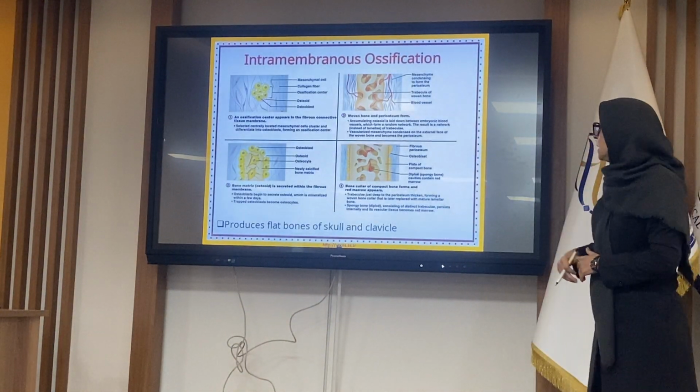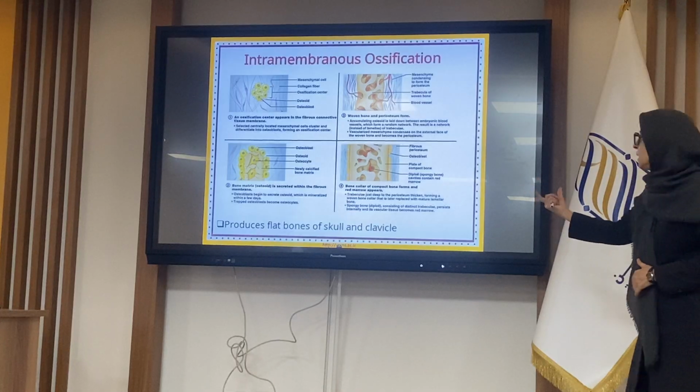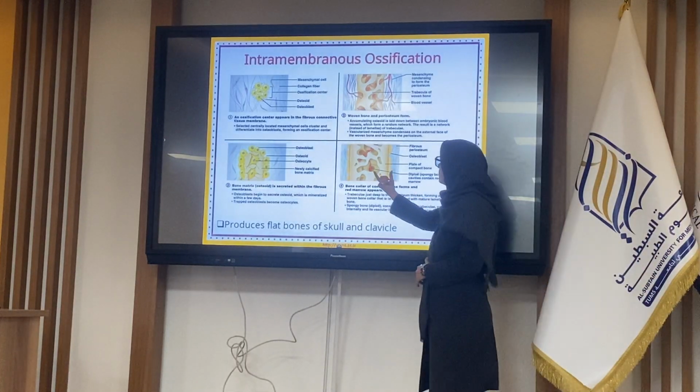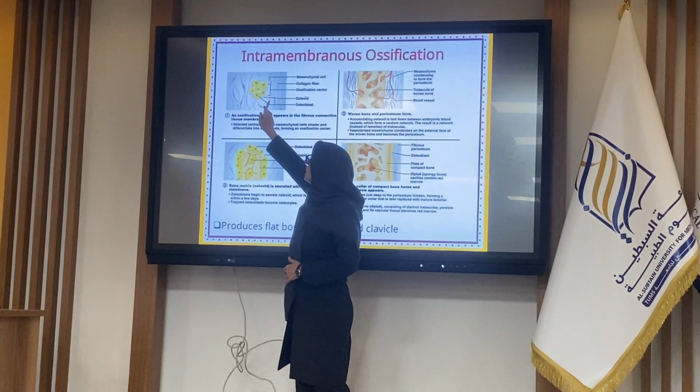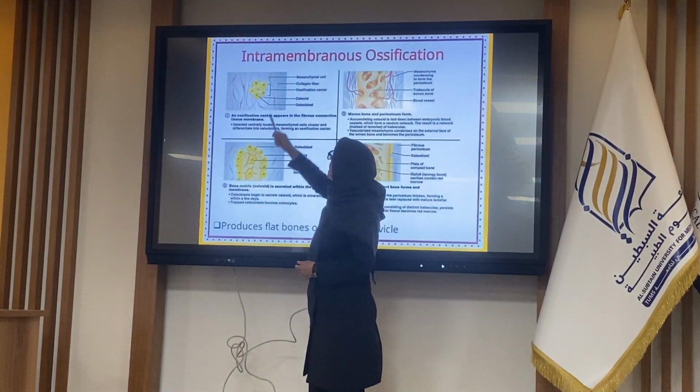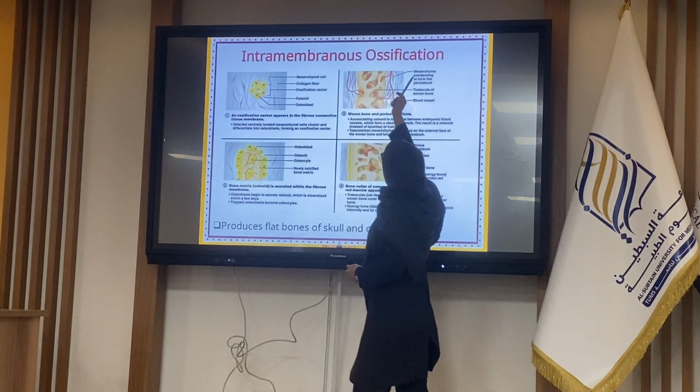In this process, the osteocyte is derived from the mesenchyme cell, named intramembranous ossification.